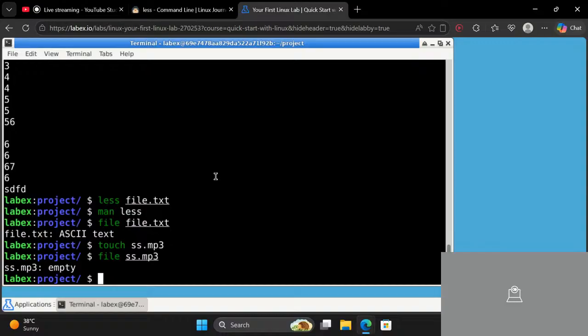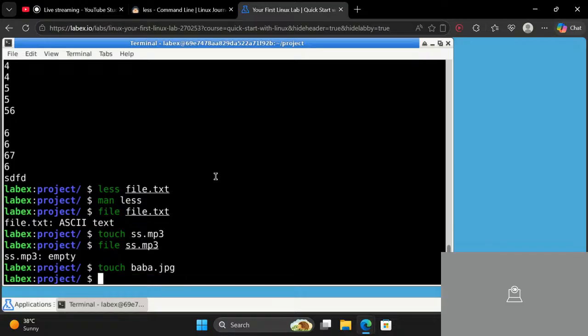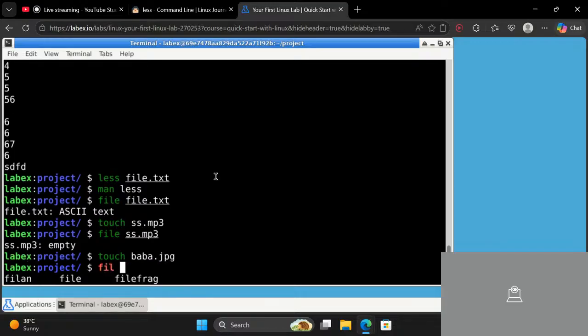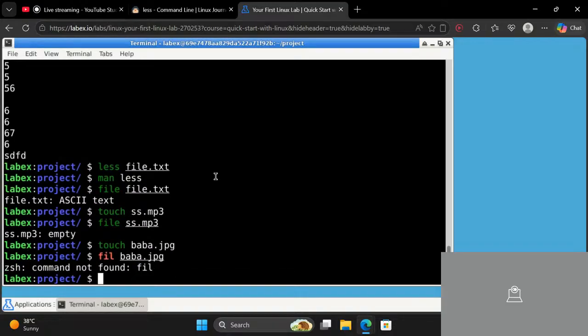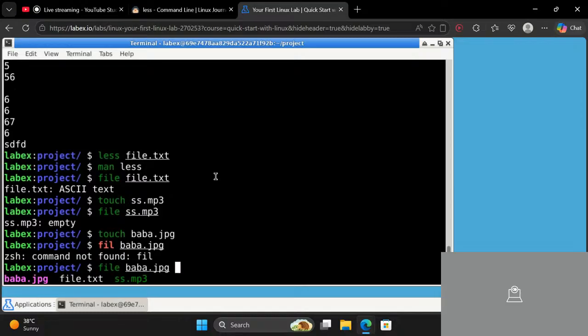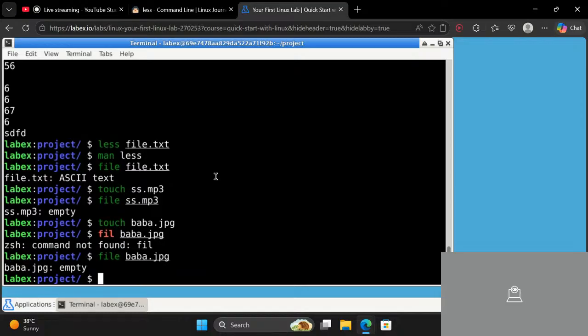It doesn't work based on the extension, I guess. So let me type something else, banana.jpg. Let's enter, and file. It's just saying that this is empty because we don't have any content here.